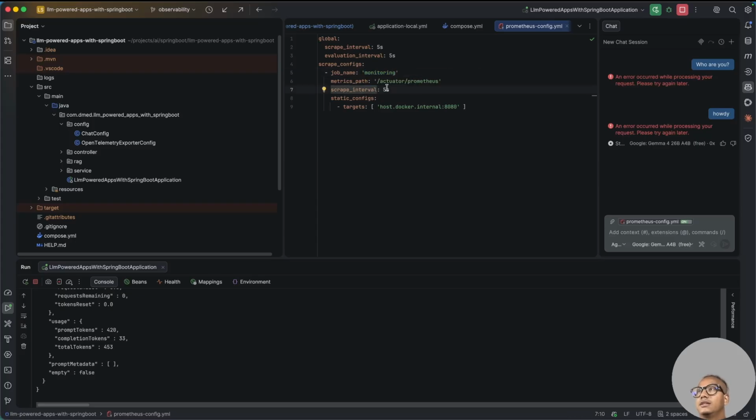This will be different if we have different endpoints here. At the moment you're just doing Prometheus, right? If there are other systems where you want different intervals to fetch the data, this would be different. For now it's similar, so you don't actually need this one. You can just delete it. And static configs, this is where it is finding the target. The reason we are not using localhost or any domain is that we are exposing the metrics from Docker, because we are running the application in Docker, so we need to provide this one.